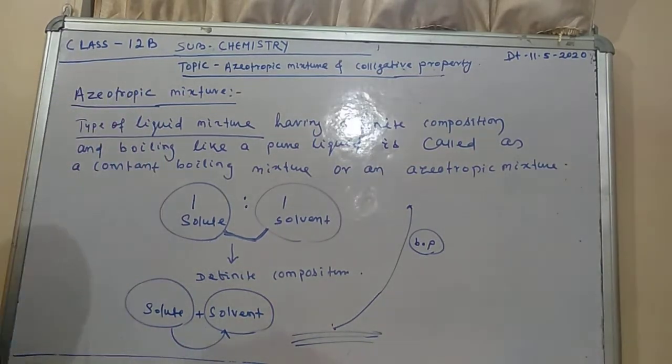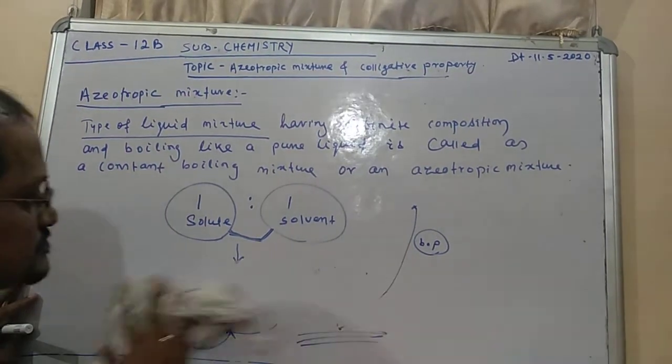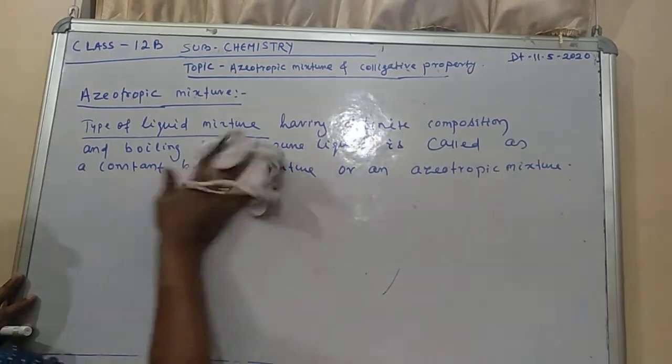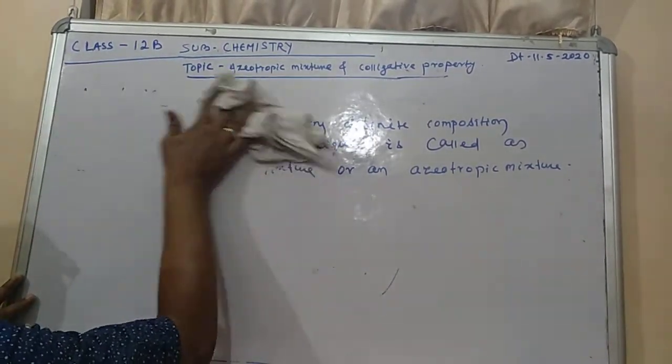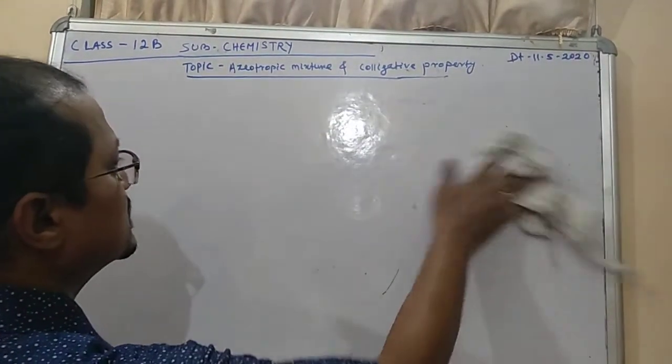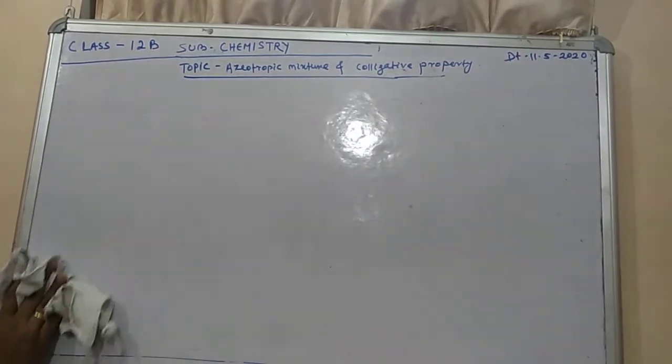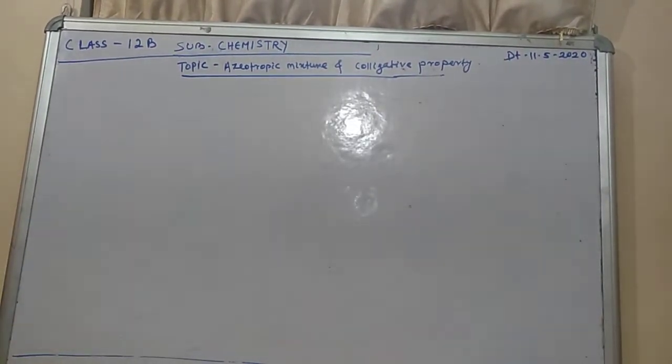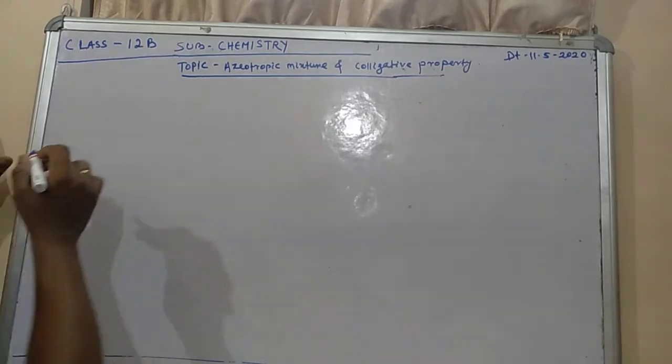Okay. Next point is what? Your colligative property. Actually, in colligative property, what do we understand? The properties of an ideal solution which depend only on the number of particles of the solute dissolved in a definite amount.